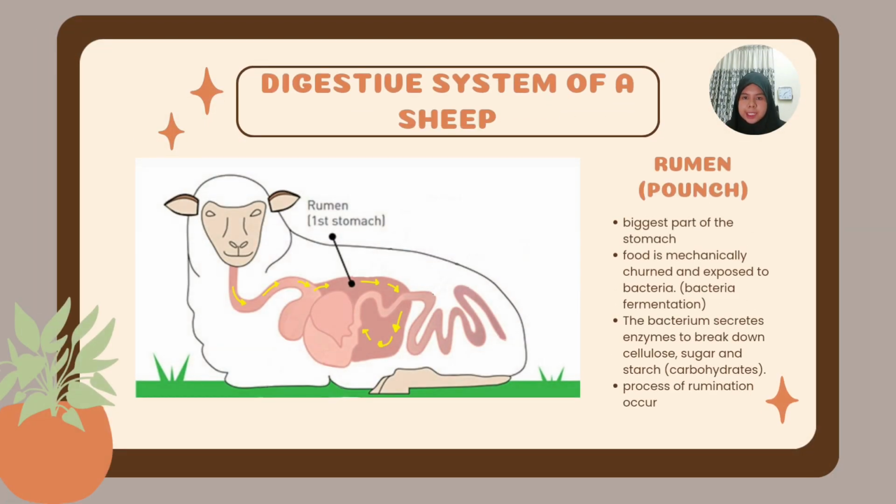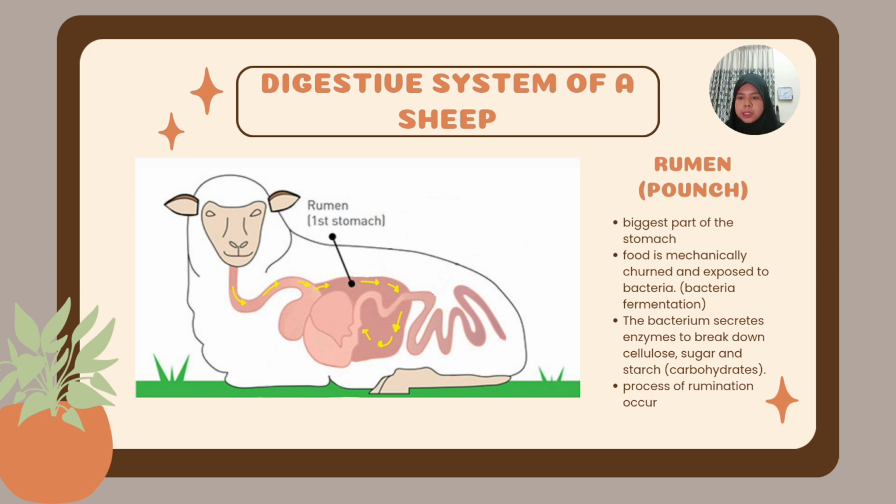Okay, first, after grazing the grass or food, the food will enter the mouth and combine with the saliva and form a bolus. The bolus then will go into the esophagus and right into the rumen. Rumen, also known as a pouch, is the biggest part of the stomach in the sheep or in the ruminant. The food is mechanically crunched and exposed to the bacteria, which is also known as bacterial fermentation. The bacterium will secrete the enzyme to break down the cellulose, sugar, and starch, which are the carbohydrates.